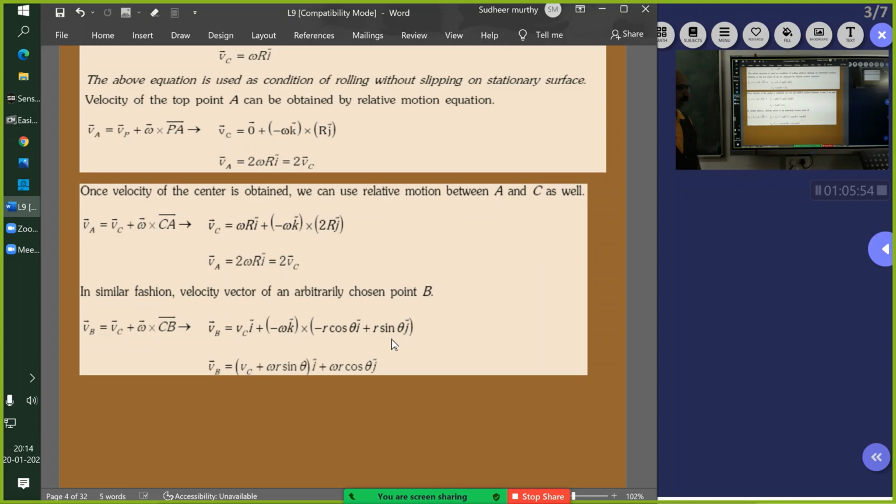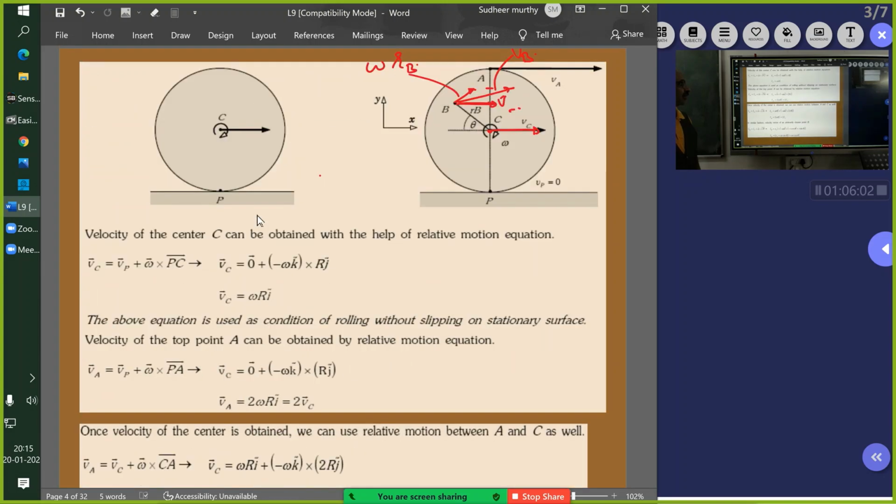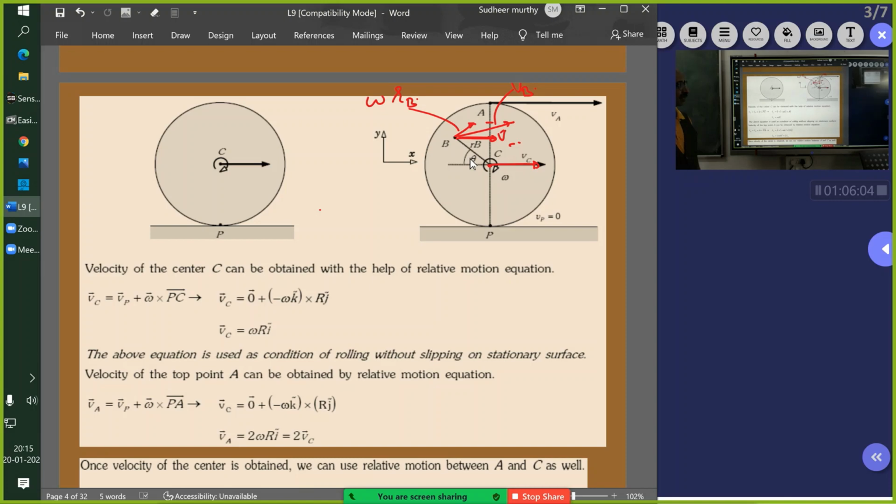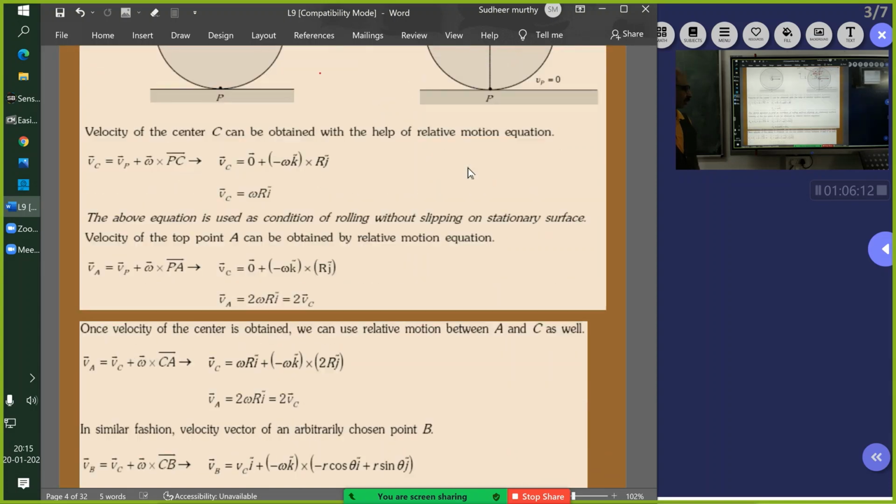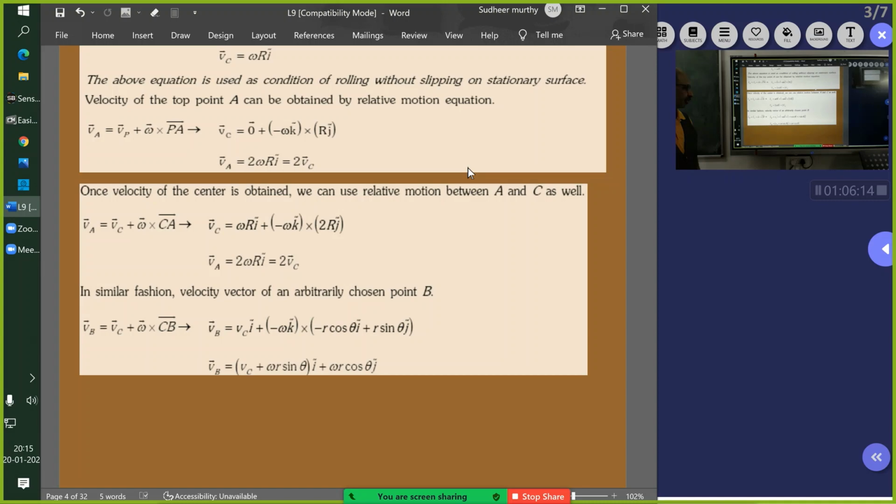Split it into two components. So you will get VB is equal to VC plus omega R sin theta i cap. What is the theta that you have taken? This is the theta. So the x component will be minus cos theta.